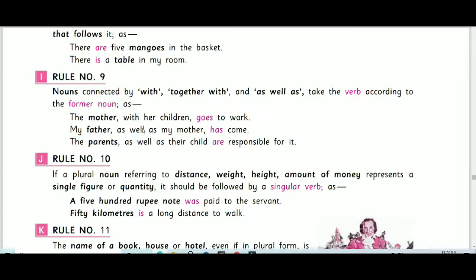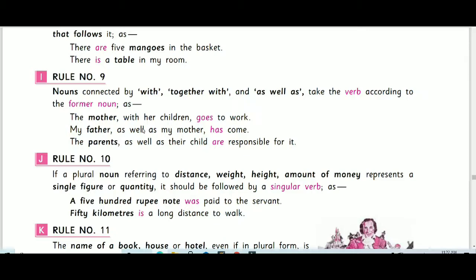Rule number 10. If a plural noun referring to a distance, weight, height, or amount of money represents a single figure or quantity, it should be followed by a singular verb. A 500 rupee note was paid to the servant. 50 kilometers is a long distance.